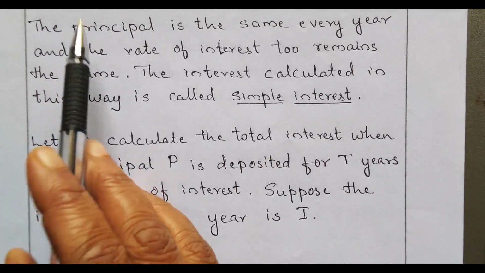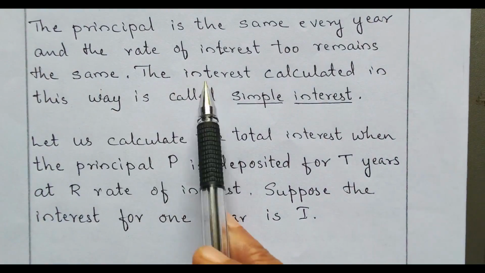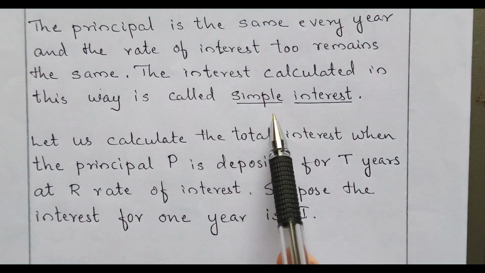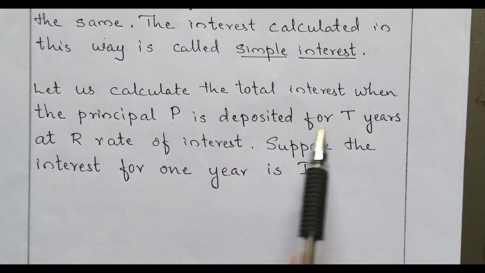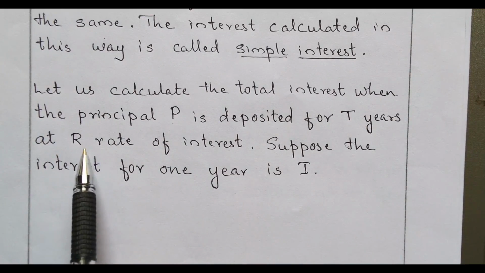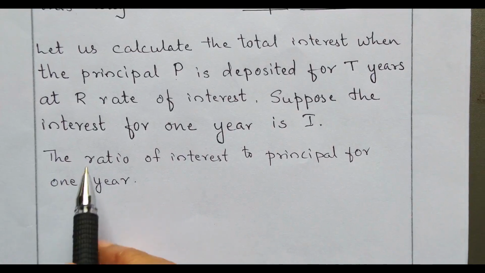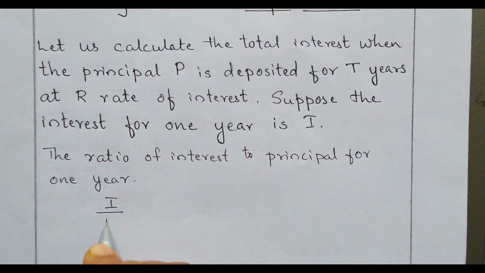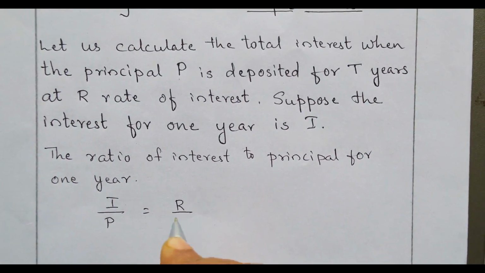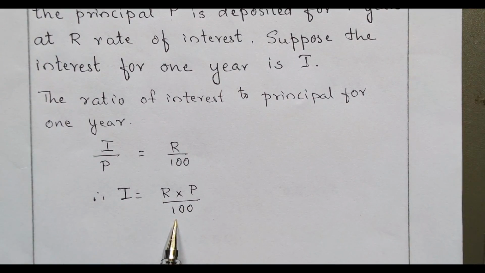In simple interest, the principal is the same every year and the rate of interest also remains the same. The interest calculated in this way is what you call as simple interest. Now let's calculate the total interest when the principal P is deposited for T years at R rate of interest. Let's suppose that the interest for 1 year is I. Now let's see the ratio of interest to principal for 1 year. We have I upon P is equal to R upon 100. Therefore, we have I is equal to R multiplied by P upon 100. That is, this is the interest for 1 year.